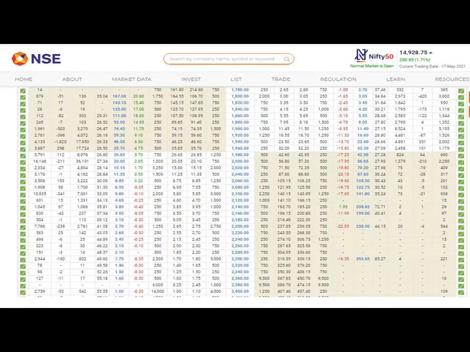This is the case of the Reliance company share. Right now the Nifty is showing a bullish trend, that is 14,928.75 is the index, and at that time the Reliance company is showing the price 1,940. If the stock price is 1,940 and you are going to buy the option of 1,900, this means an in the money option.